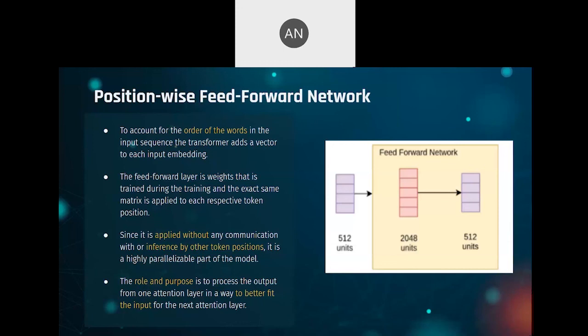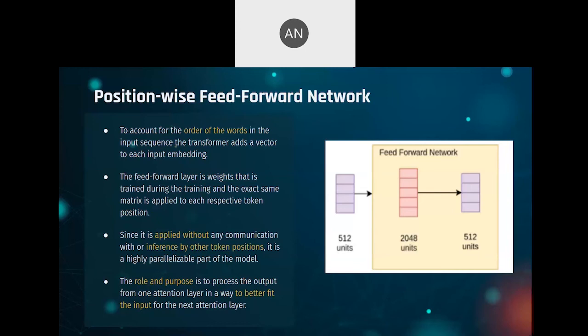Here the network operates upon each row in parallel, and that is why we call it the position-wise feed-forward network, because each row is called a position in transformer terminology. And the dimensions of the matrix don't change here. The 4 cross 512 remains as 4 cross 512, which gets fed to the encoder.